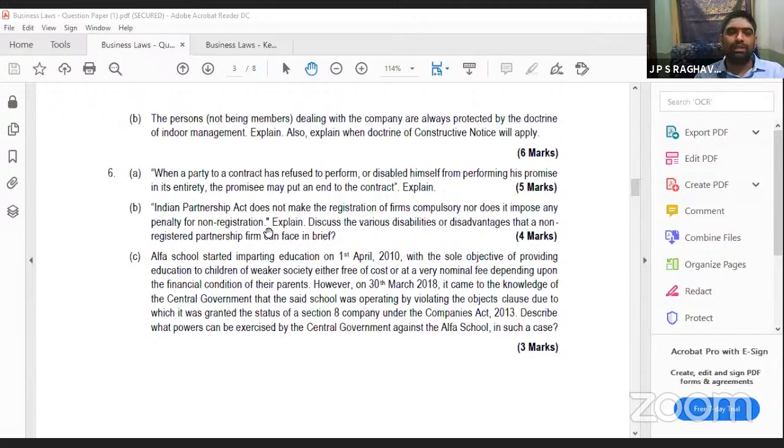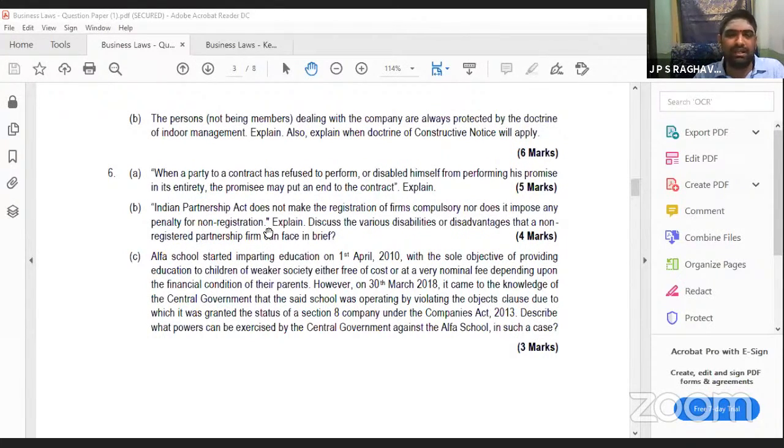The Partnership Act is not telling you to make registration of the firm compulsory. It's optional only, in our Indian Act. The English Act is different. In the English Act, Partnership Act registration is compulsory. If you don't register, a penalty also will be there. Indian Partnership Act is not forcing you to register yourself. It's optional. But some disadvantages are there.